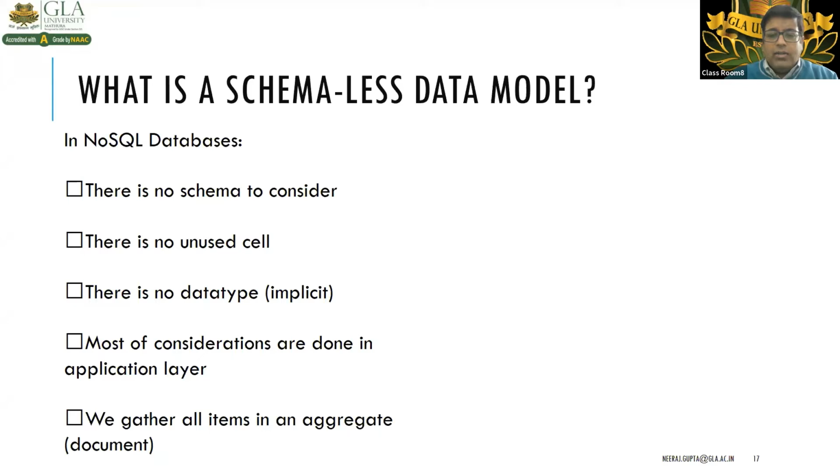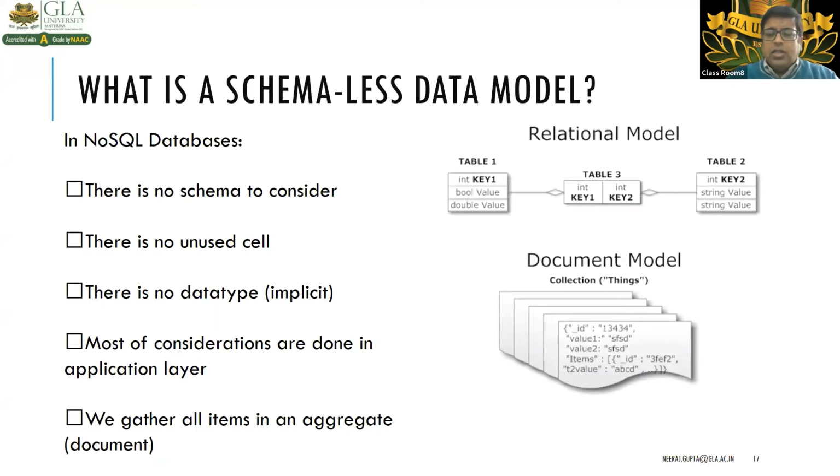We gather all items in an aggregated form that is called a document. So the upper part is the relational model, in which we have tables, and tables are combined using primary key and foreign key, but the lower part is the representation of a schema-less data model, that is the document. And a document is a collection of things. That is the way a NoSQL database is treated.